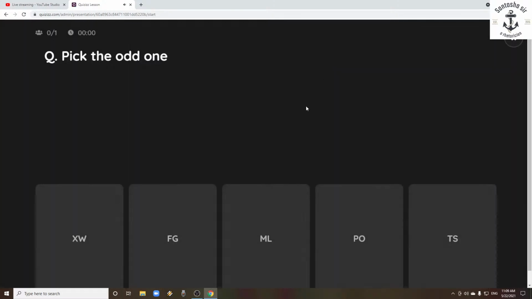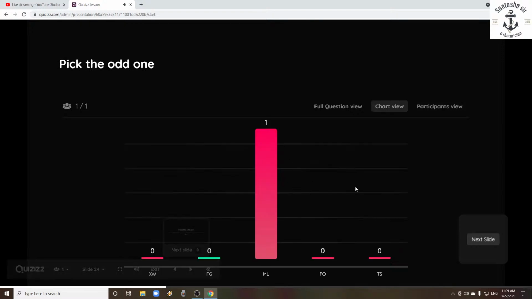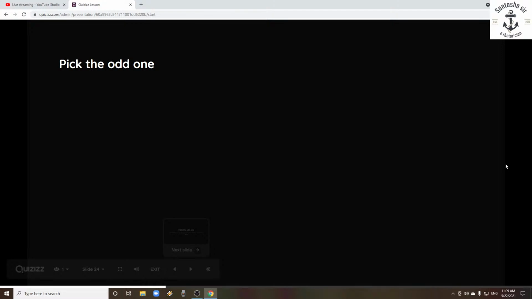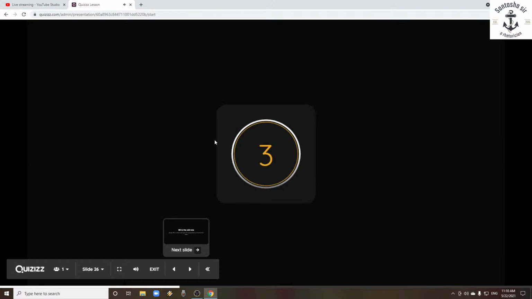So let's check the next question. Next question, we have the pairs XW, FG, ML, PO, and TS. So which one is the odd one? Among these pairs, we have FG as the odd one. And why is FG the odd one? Because except FG, in all the other pairs, the second letter is minus 1 to the first letter. So that is why FG is the odd one. And I hope that these explanations are helping you. Let's move on to the next question.